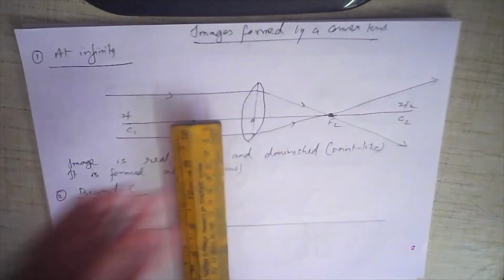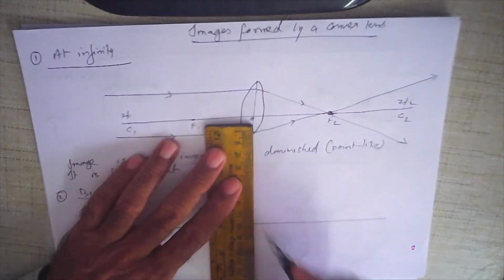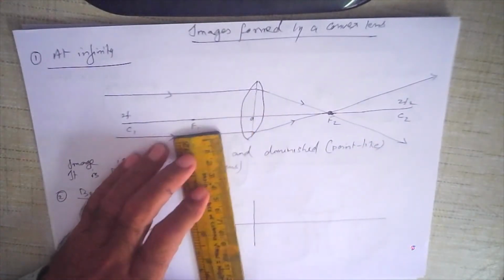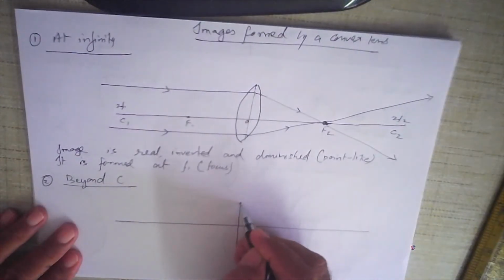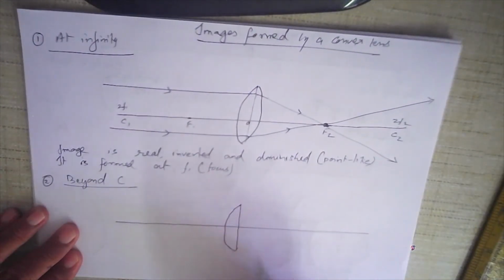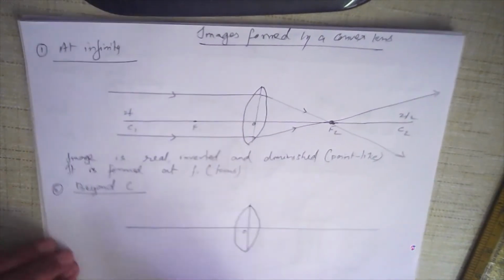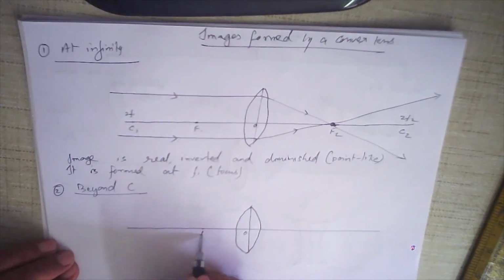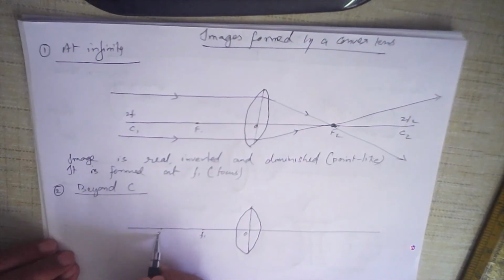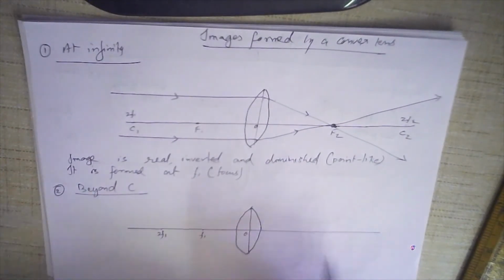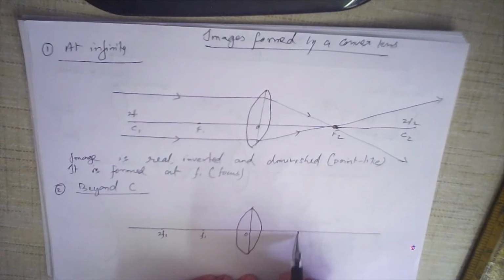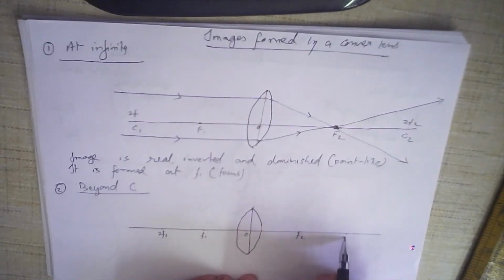I'm going to draw a line first like this. I don't want the lens to be very big. Then I draw the lens this way, but you must use a rounder, please. Then at equal distances, let us call this F1 and this 2F1, and the same way here, F2 and 2F2.